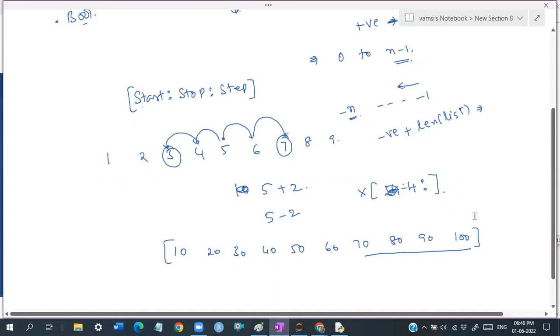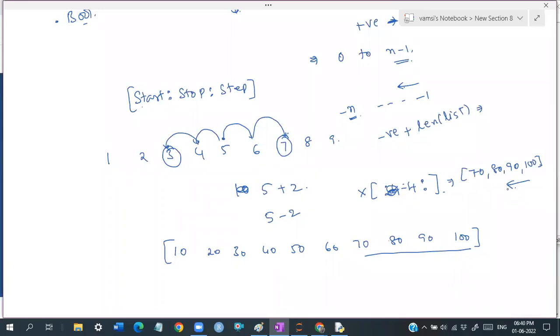But my trick here is, I want to read the elements in reverse order. -4 colon gives 70, 80, 90, and 100 as the output, but the data is going to come in reverse order.